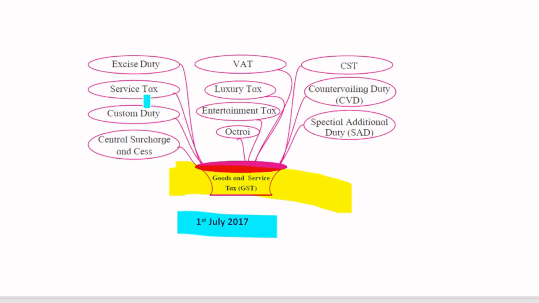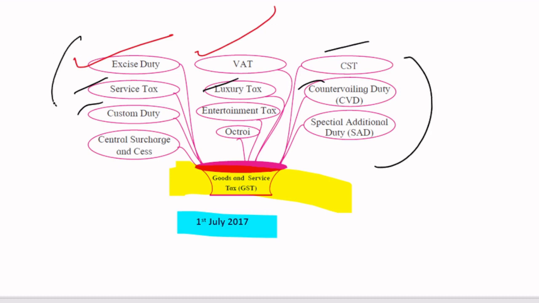So it's very recent. Before GST, there were multiple other taxes. See, excise duty, VAT, CST, multiple taxes were there. It was very confusing for any shopkeeper or individual. So GST was brought so that these many taxes can be clubbed into a single GST.